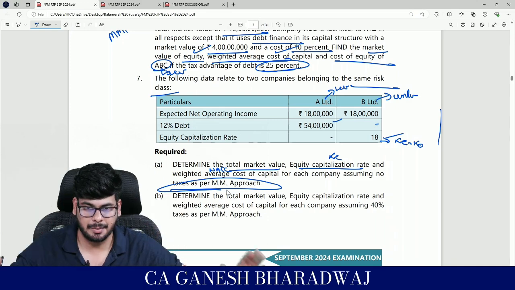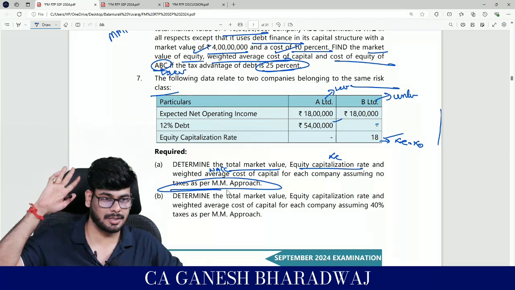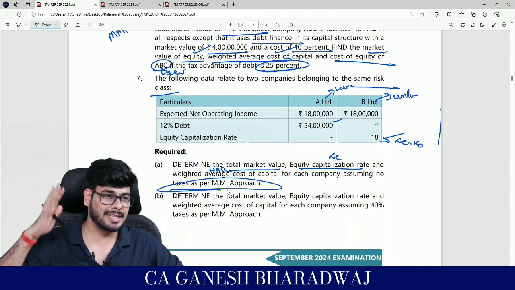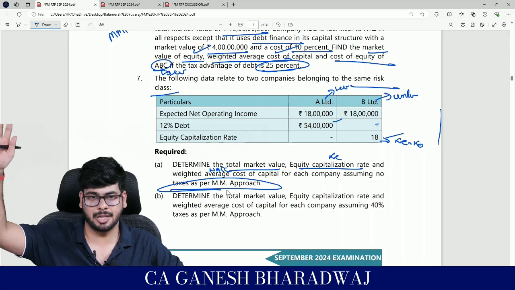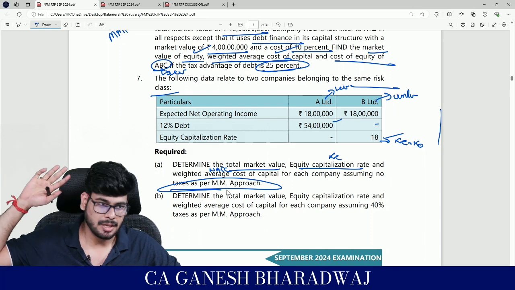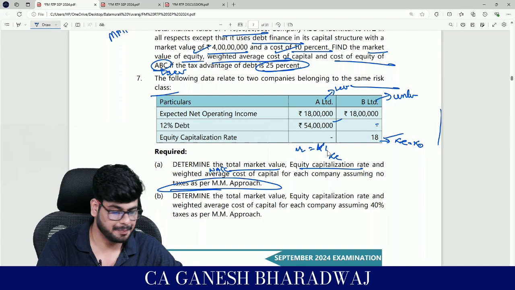Now, immediately tell me what MM says. MM without taxes, what does he say? Capital structure decisions are irrelevant. He says you bring any kind of mix in your capital structure, your KO will not change and hence your VF will not change. That's what he says, right? So now, which means value of levered company is equal to value of unlevered entity, correct?